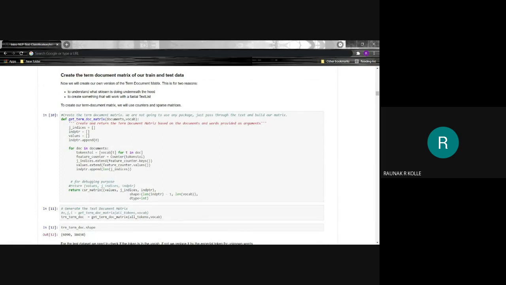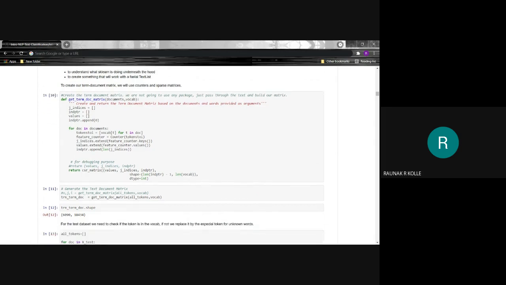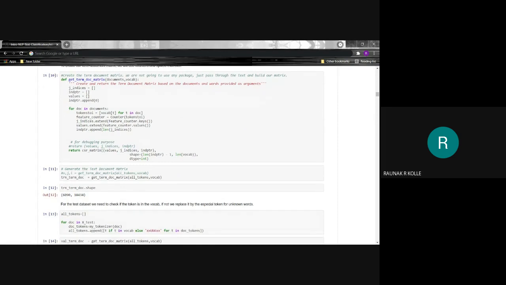We will generate the term document matrix. For the test dataset, we need to check if the token is in the vocabulary list. If not, we replace it by the special token which is kept for the unknown words.